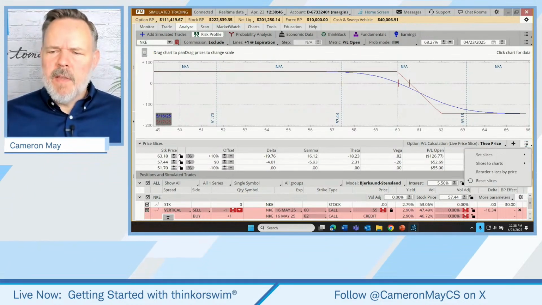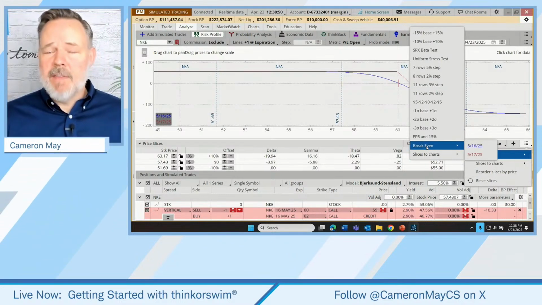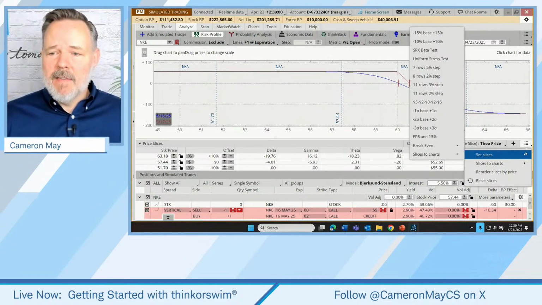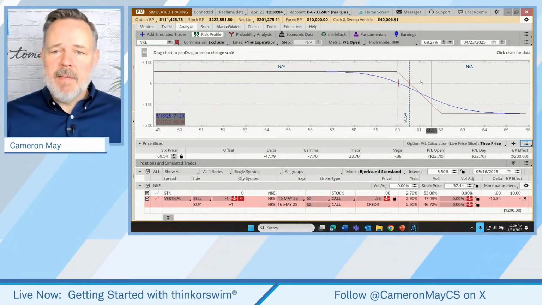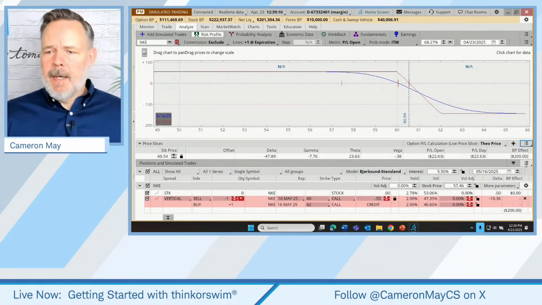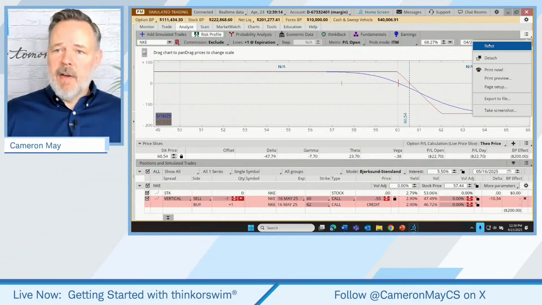But I did want to show you that you can quickly change the slices. We don't always just have to have plus or minus 10% or move them manually. Some traders just want to know, well, where's my break-even point for my trade? So we can just go to break-even. We can go set slices from this menu to break-even, and let's choose May 17th, and it just draws a line right there. So there's that slice. But the final thing that I wanted to show us, let's come up here and just hit reset for everything again.